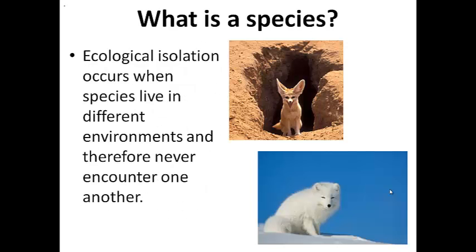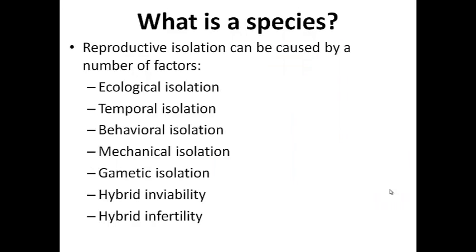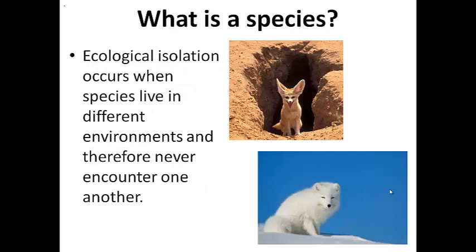The first we have is ecological isolation. Ecological isolation occurs when organisms simply live in different environments. So remember, the overall topic here is reproductive isolation. Why don't organisms reproduce? What we're saying is there are 7 potential reasons that we commonly see in nature that prevent organisms from reproducing. Number 1, ecological isolation. This means that the organisms simply live in different places.